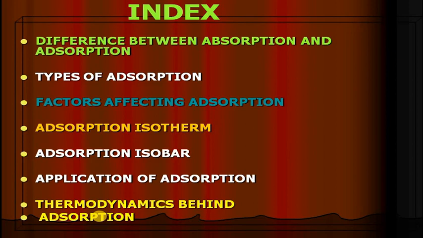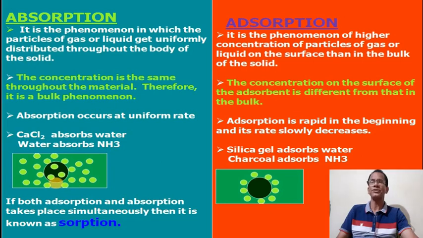These are the important points that will be discussed in this lesson. Then let us discuss what is the difference between absorption and adsorption.